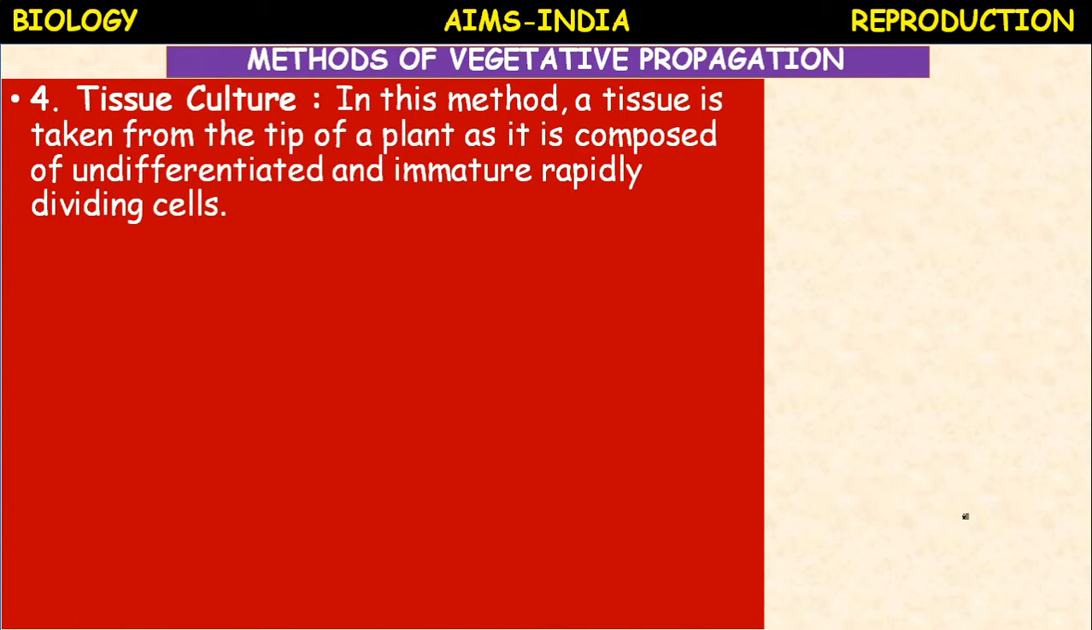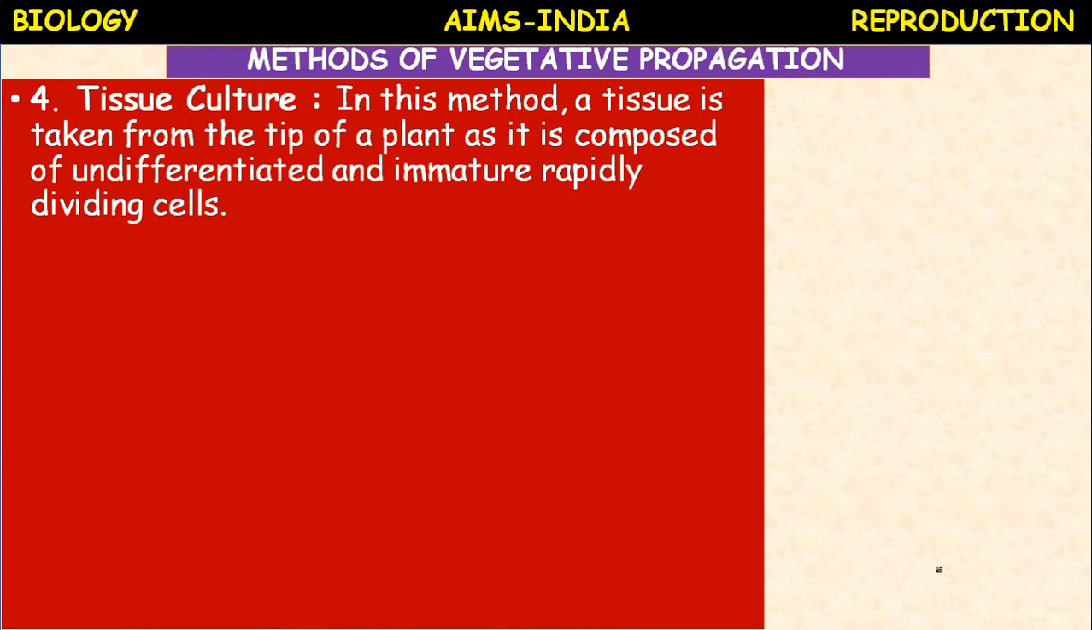Actually, this is not vegetative propagation. We can call it micropropagation or tissue culture. In this technique, a tissue is taken from the tip of the plant, as it is composed of undifferentiated and immature, rapidly dividing cells. Those cells are also called totipotent cells.